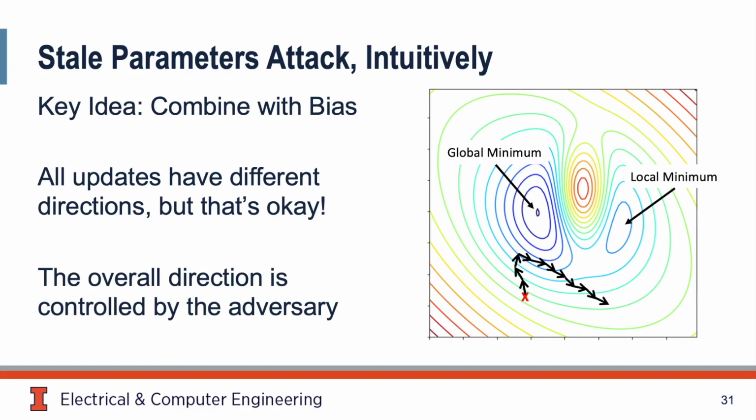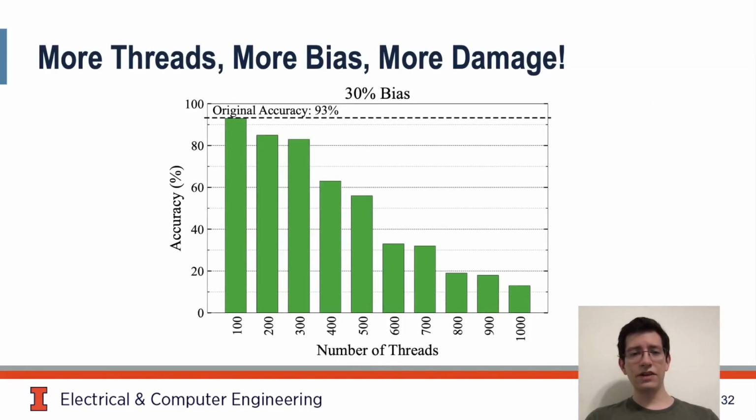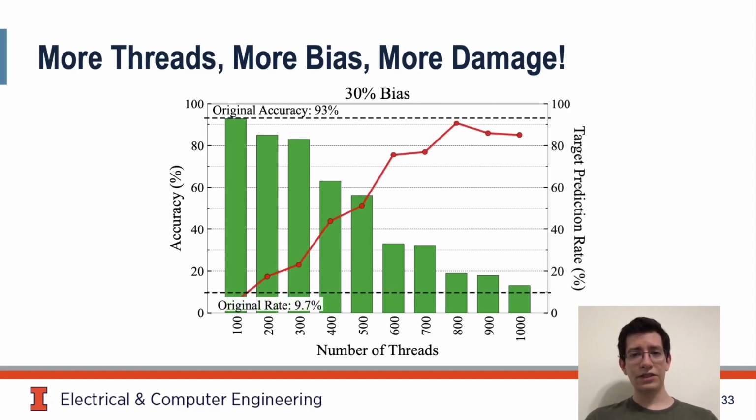Returning once again to our ResNet18 classifier for CIFAR10. This graph presents the loss in accuracy of the model as the number of attack threads increases. If the adversary is able to use more threads, they're able to cause more damage. We overlay the prediction rate of the target label to quantify bias. Predictably, bias follows a similar trend as accuracy degradation.